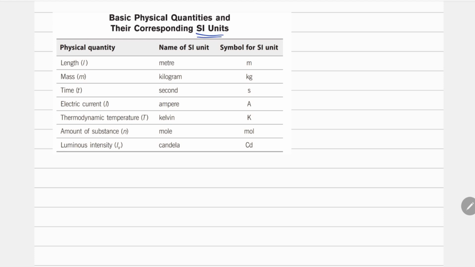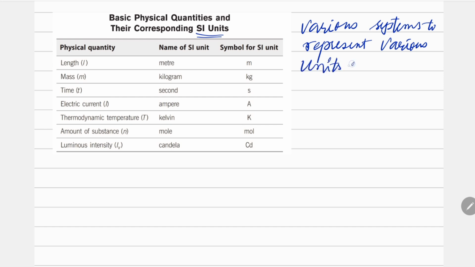There are various systems to represent units of physical quantities. The first one was the CGS system.